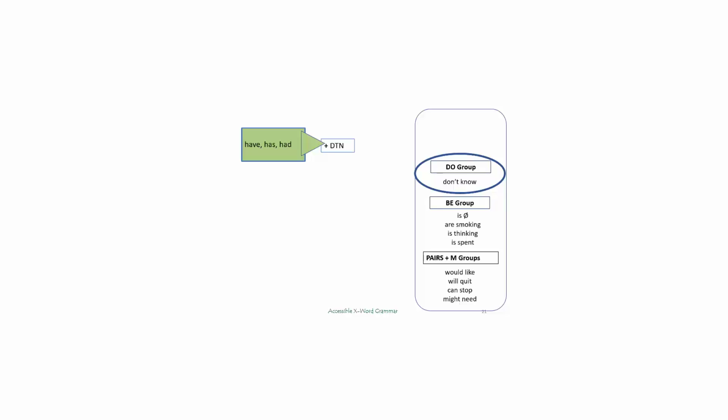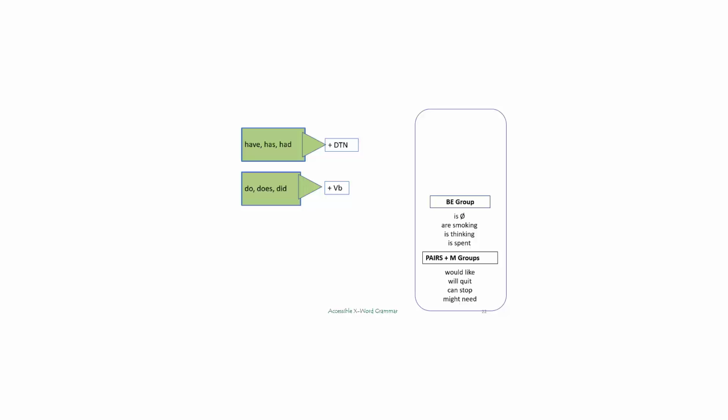Has smoked, has eaten. The have group always goes with the DTN form. Don't know. Know is the base form. The do group always goes with the base form.